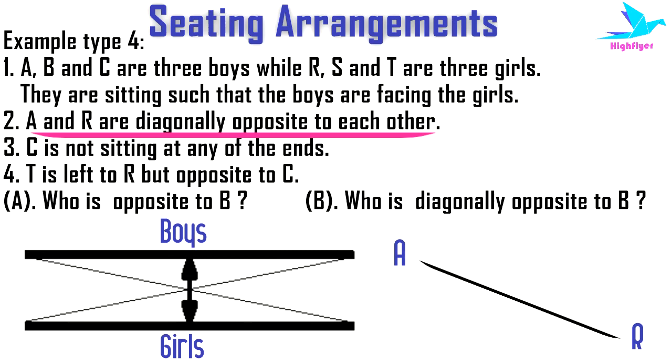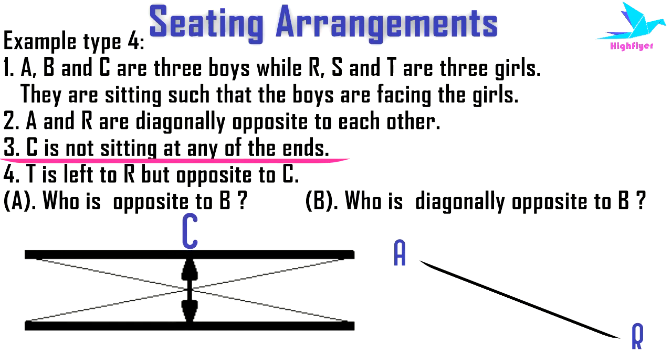So we'll come back to condition 2, but before that let's go to condition 3, which is saying C is not sitting at any of the ends. That means C is sitting at the center. Then it's given T is to the left of R but opposite to C. That means T is sitting at the center of the other side and he is also sitting to the left of R. So we got the position of C, T and R.